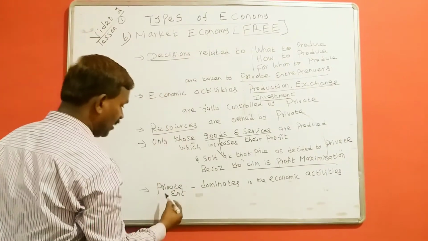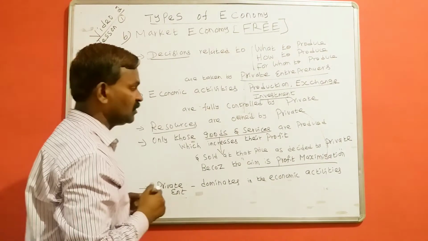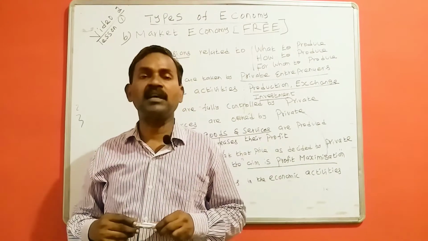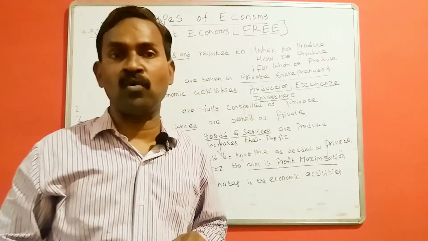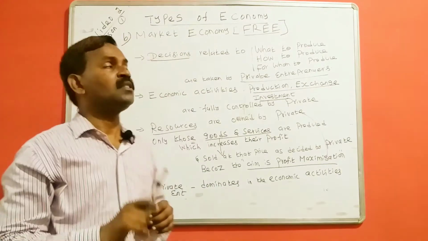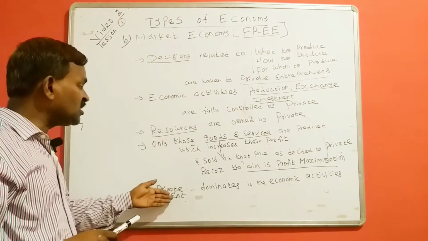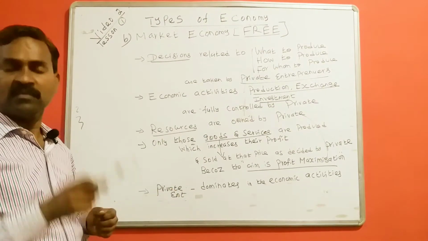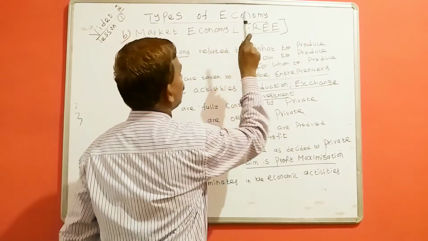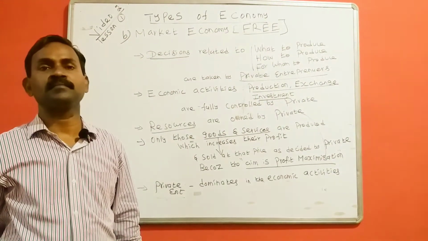In this economy, only private enterprises dominate in the economic activities because government does not play a major role. Therefore, the economy in which these features exist can be called market economy or also called free economy.